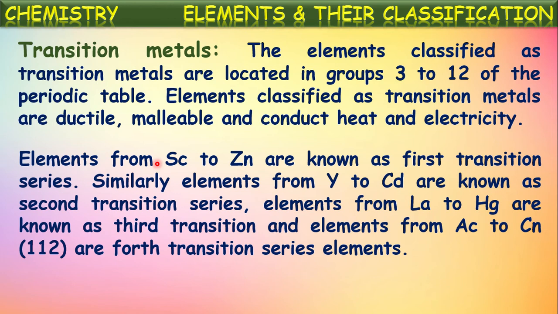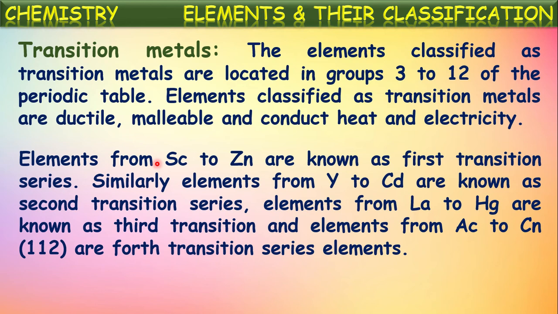So the transition metals are in the 3rd group to 12th group in the periodic table, which are at the middle, isn't it? We might have observed this. In that, the first series, means the first horizontal row of transition metals, contains elements from scandium to zinc.